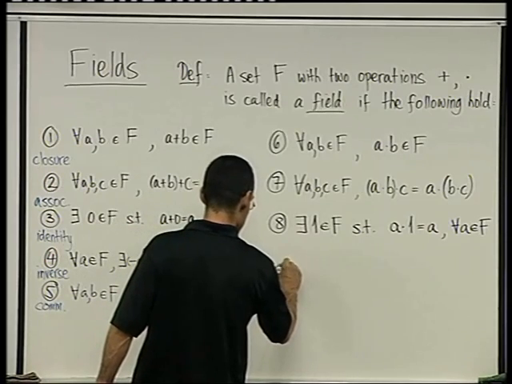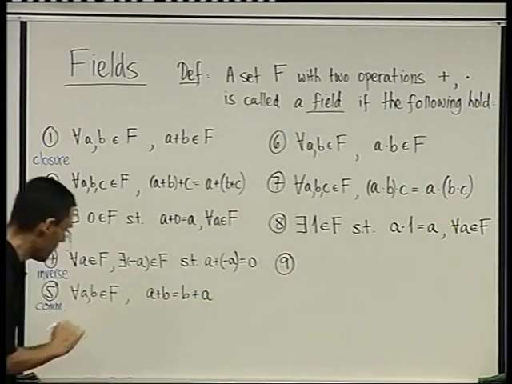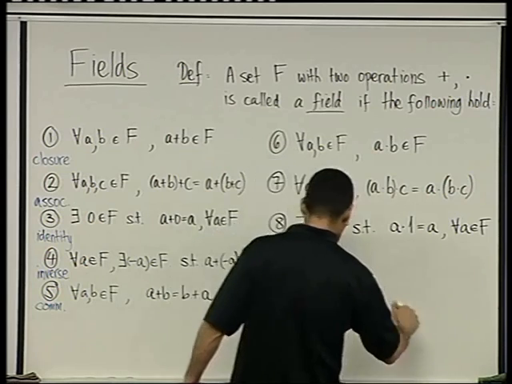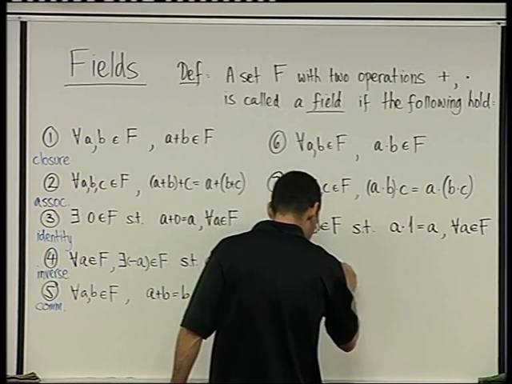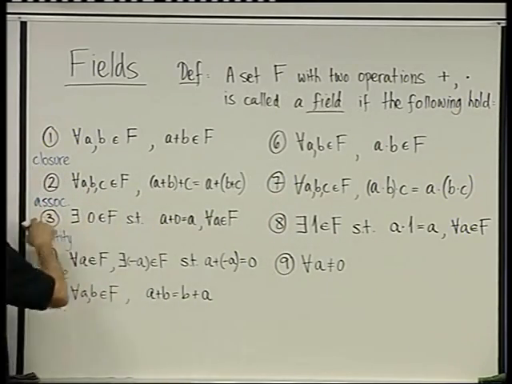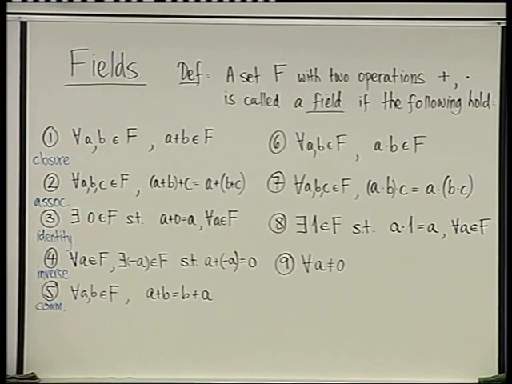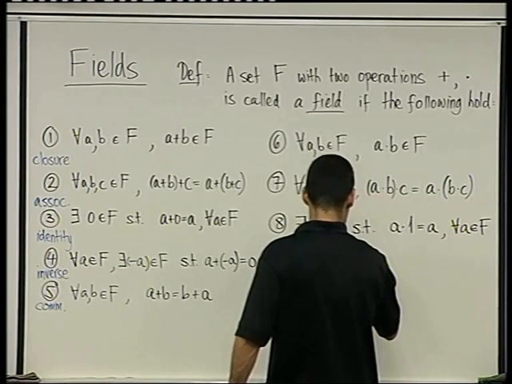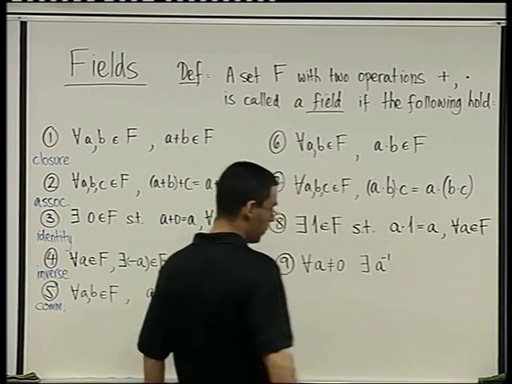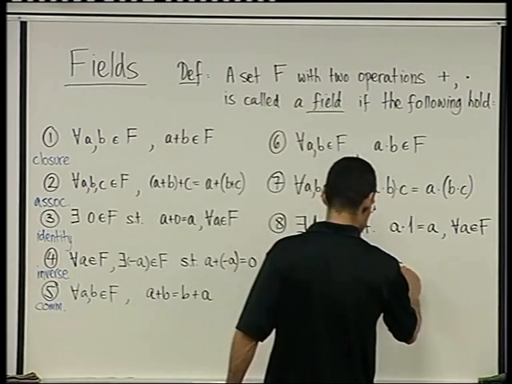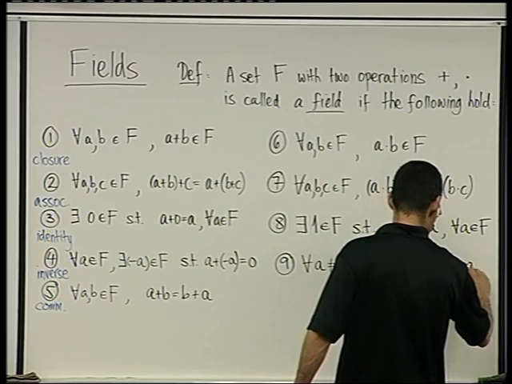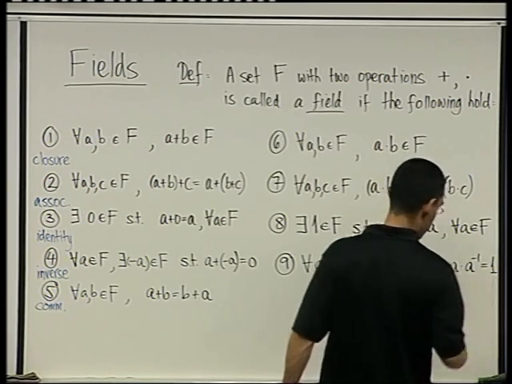Property number 9. This is the property that's going to be a bit modified. So for any A not equal to 0, for any element except this 0 element from property 3, except the additive identity, there exists an element which we're going to denote by a to the power minus 1 in F, such that a times a to the minus 1 equals 1.